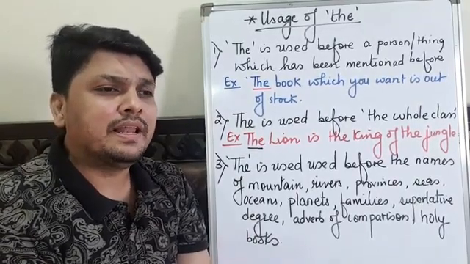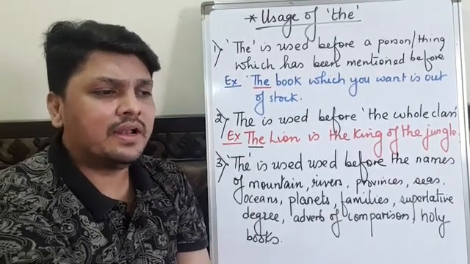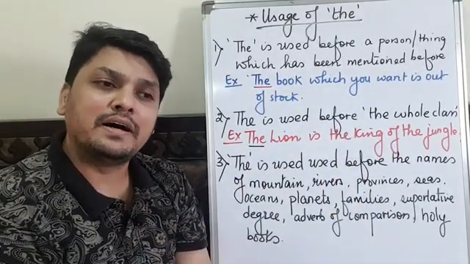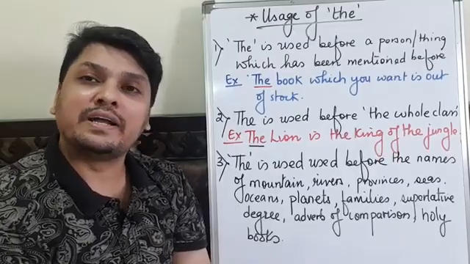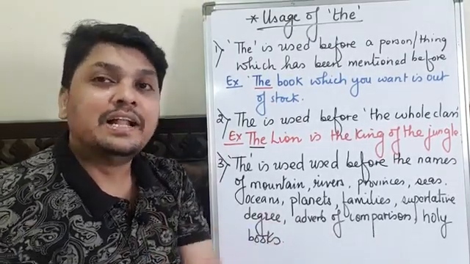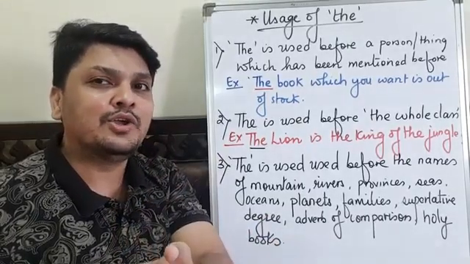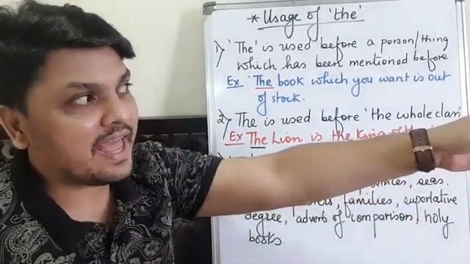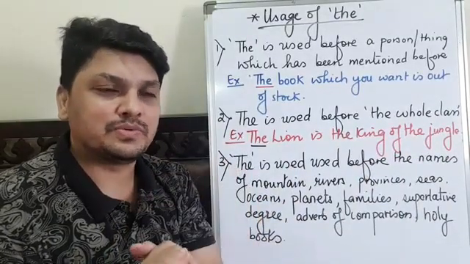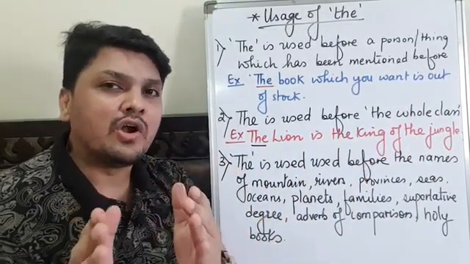Like for example, you saw one small girl going towards the garden, and her mother came in search of that girl and asked you, did you see a small girl? You will say yes. The girl, the little girl you are searching for is there. She has gone in the garden. So here the is used. Students, please write it down in your notebook, okay?